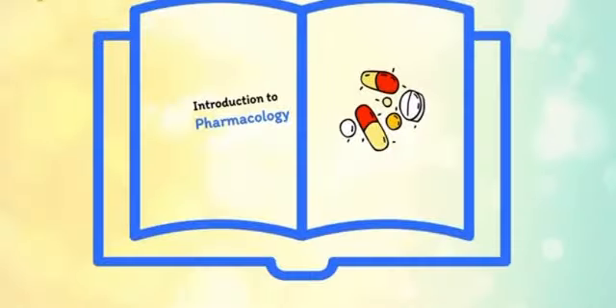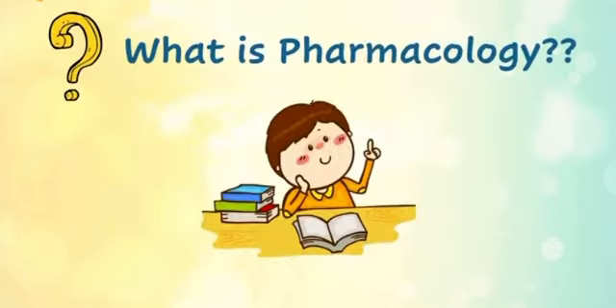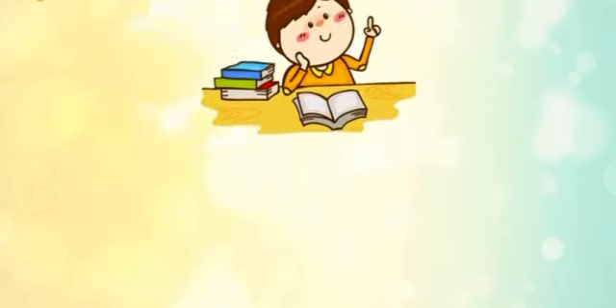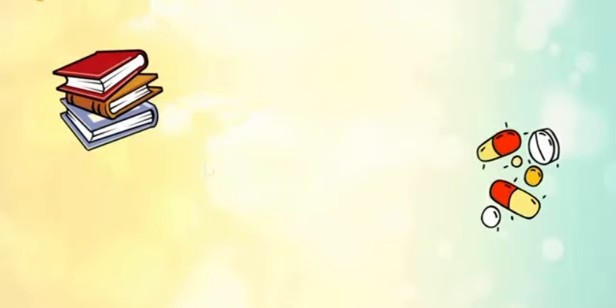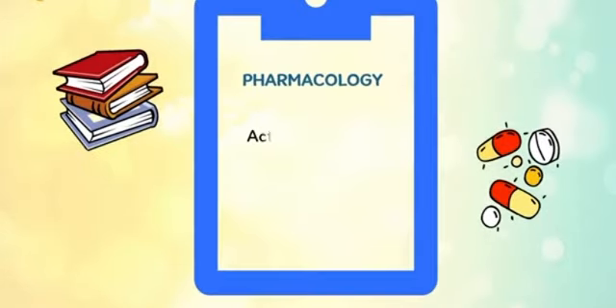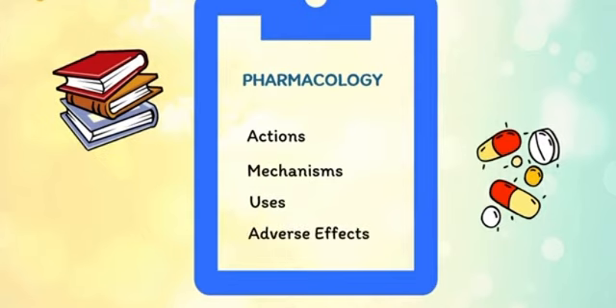pharmacology.com. So, what is pharmacology? Let us divide the word for you first. Pharma means medicine, and logos means study. Pharmacology is the study of the actions, mechanisms, uses, and adverse effects of drugs. But that will be too simple of a definition, so we'll be discussing it further in detail.